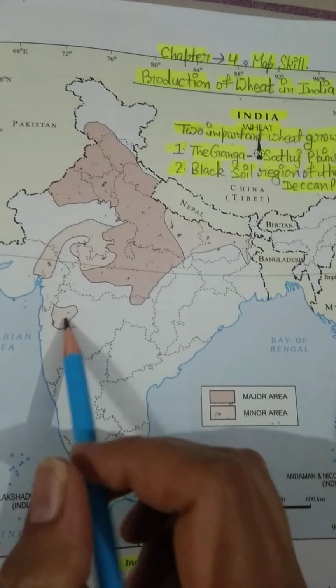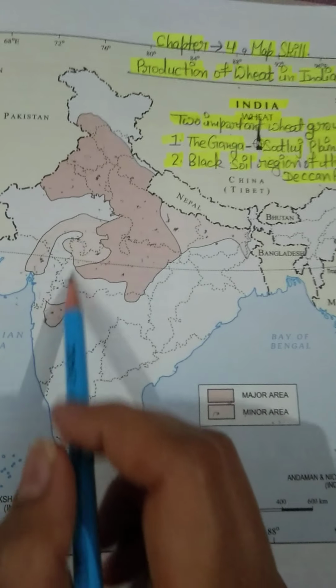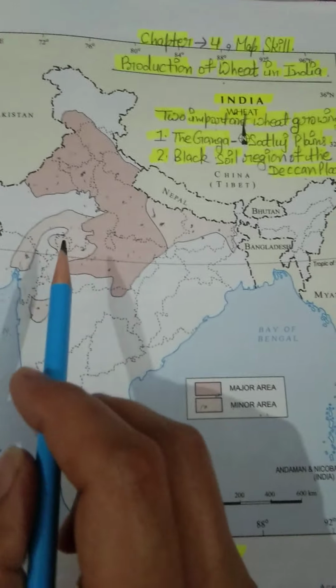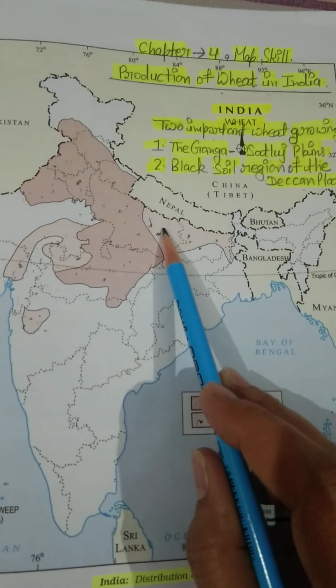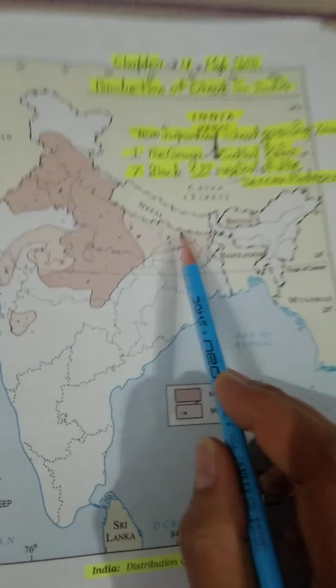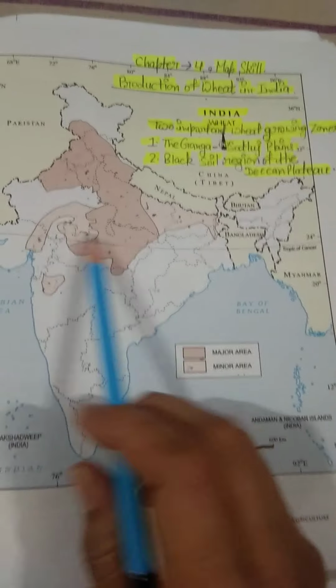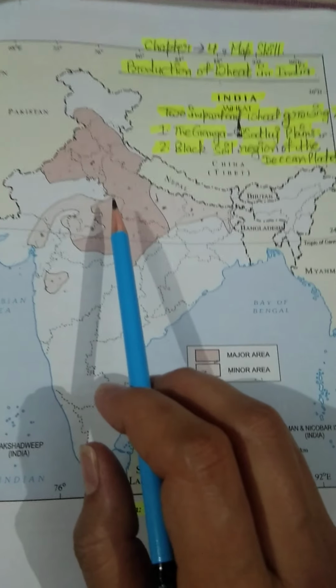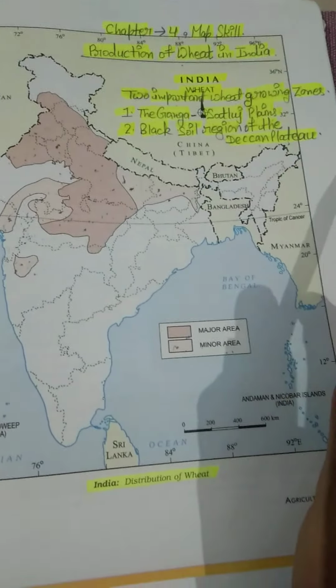In these areas we can find our black soil. So these areas are also producing wheat, with manure production, and some parts of Uttar Pradesh also, and some parts of Bihar also. So students, this is the production of wheat in our India.